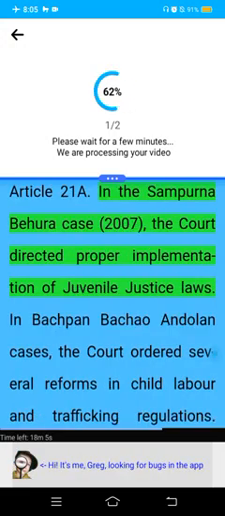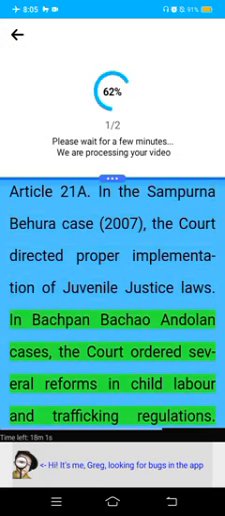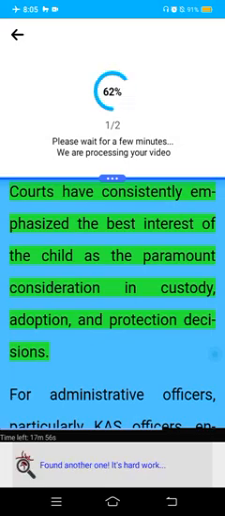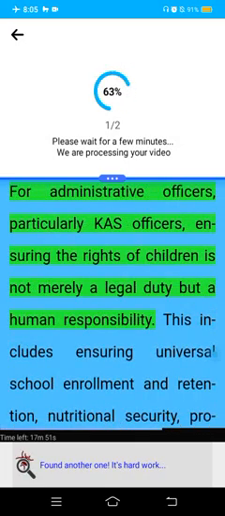In the Sampurna Behura case, 2007, the court directed proper implementation of juvenile justice laws. In Bachpan Bachao Andolan cases, the court ordered several reforms in child labor and trafficking regulations. Courts have consistently emphasized the best interest of the child as a paramount consideration in custody, adoption, and protection decisions.